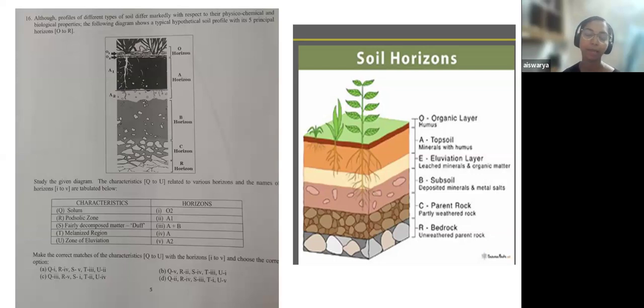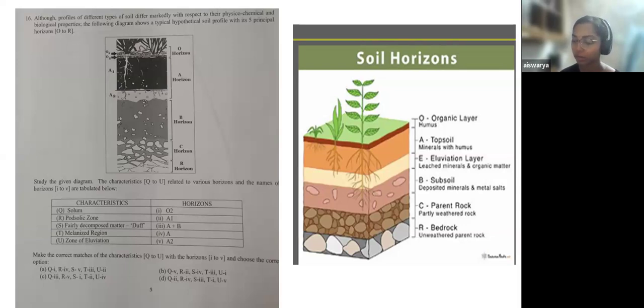So let's see, based on knowledge, how you can do it. The question says that although profiles of different soils differ markedly with respect to their physical, chemical, and biological properties, the following diagram shows a typical hypothetical soil profile with its 5 principal horizons from O to R.